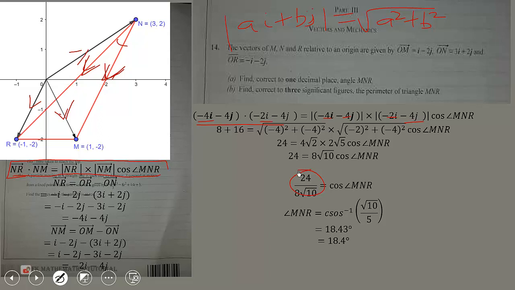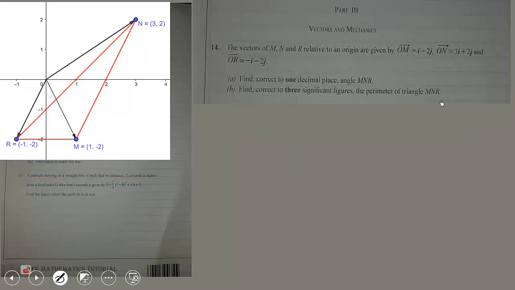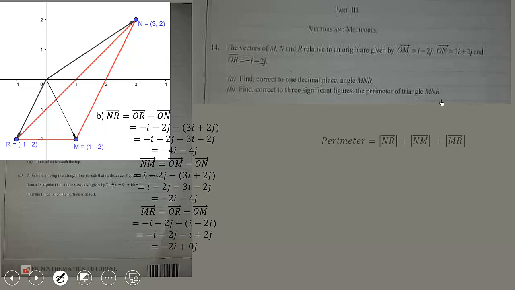Now we are going to look for the perimeter of the triangle MNR. Since we've already calculated the vector NR, we don't have to waste our time there. We use it. The only thing we have to do is to calculate vector MR using position vectors OR and OM.